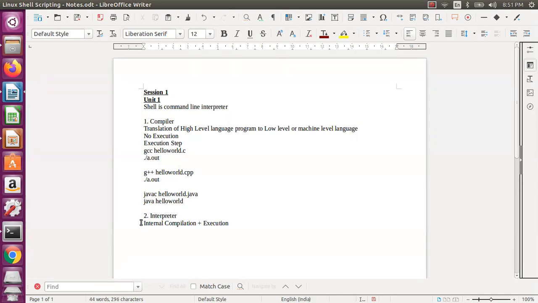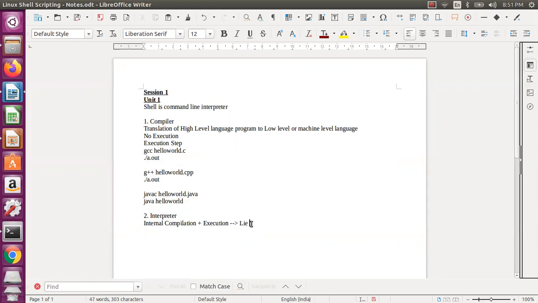In certain languages we cannot see how it compiled, but in some languages like Python you can generate the code. In some languages it may not be possible. Execution, you will know that one. Since the interpreter does internal compilation and execution, it works line by line actually. So it will not be a total file.